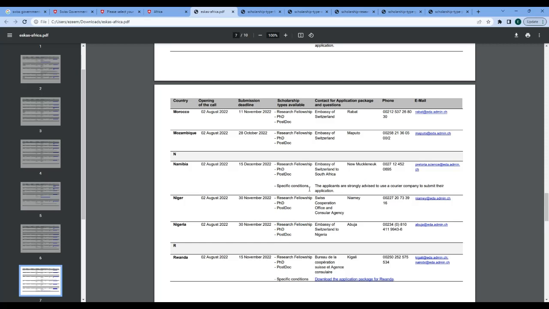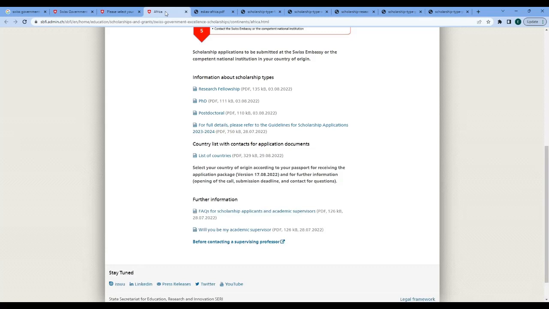And so if you fit in any of these groups, it is good for you to reach out to the Embassy of Switzerland to Nigeria. This is their email here. This is their phone number. They're located in Abuja, and get the application package to apply.